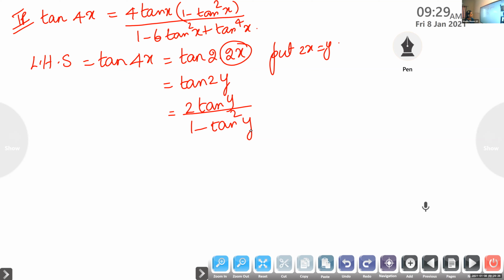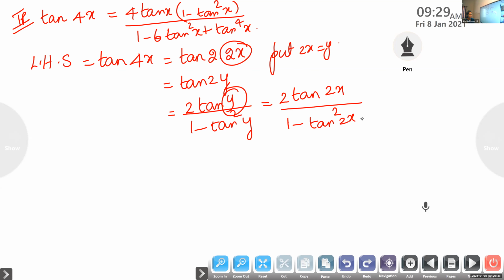Nandana? Diya? Yes, ma'am. So now listen, in the question it is in terms of x. So we should convert it. So this y, we should replace it with x. So the next step, what is y? Replace it. 2 tan 2x by 1 minus tan square 2x.